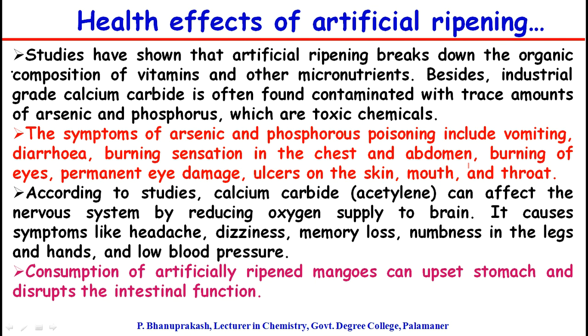Therefore, we should always be aware to purchase naturally ripened fruits instead of artificially ripened fruits, where they use calcium carbide, which is contaminated with trace amounts of arsenic and phosphorus. This calcium carbide produces acetylene when it comes in contact with moisture, and this also affects the nervous system by reducing the oxygen supply to the brain, and it also causes headaches, memory loss, and numbness.